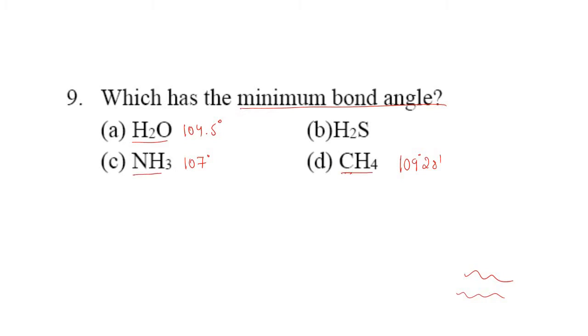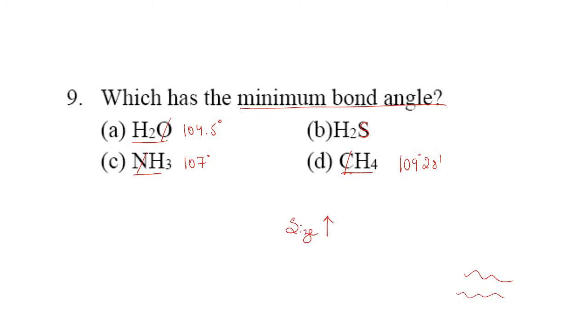Now if you see water and ammonia and methane, the central atom, carbon or nitrogen or oxygen, they all are coming from the second period. But if you see option B, here it is sulfur, whose atomic number is 16, coming from the third period. So third period means I can just write it as down the group. Down the group, what increases? Size goes on increasing.